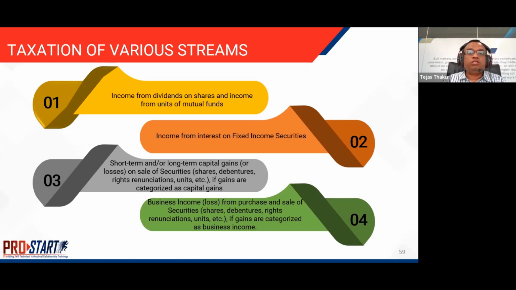The first is income from dividends on shares and income from units of mutual funds. The second one is income from interest on fixed income securities, which could be bonds, and even income from mutual fund bonds, debt mutual funds. Short-term or long-term capital gain on sale of securities, which are shares, debentures, rights, and sale of units, is categorized under capital gains. Business income from purchase and sale of securities, if gains are categorized as business income. Particularly, more importantly, derivative income is included under the business income category.